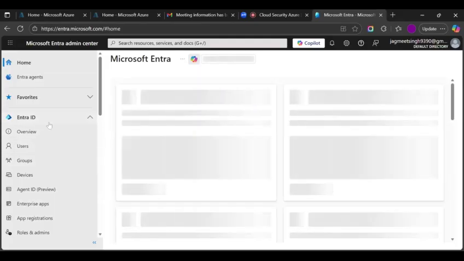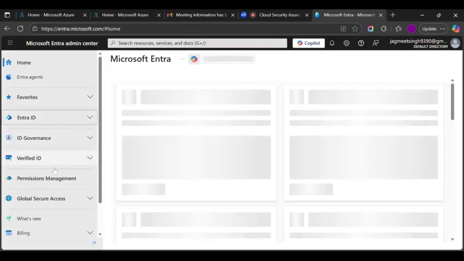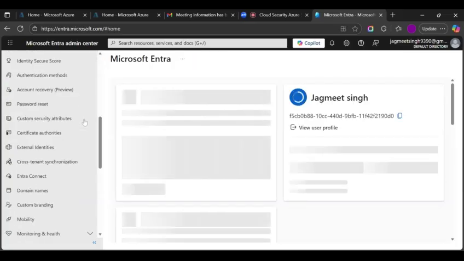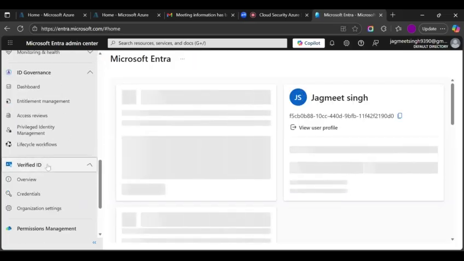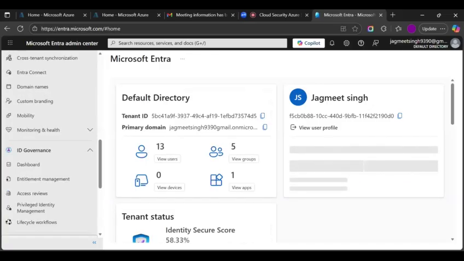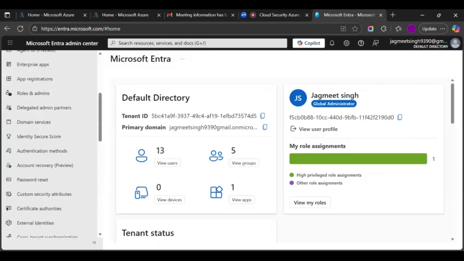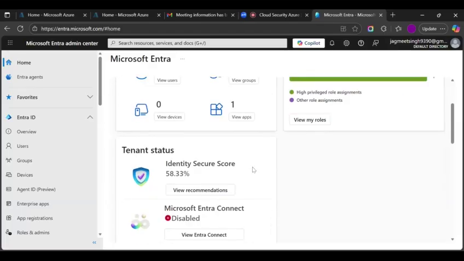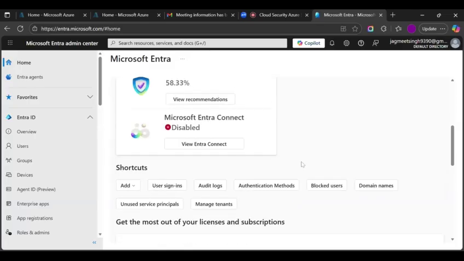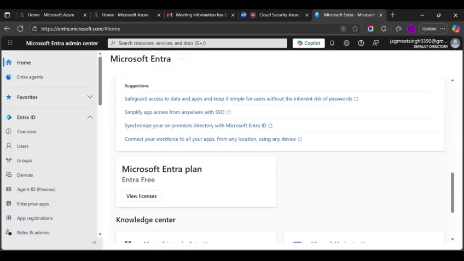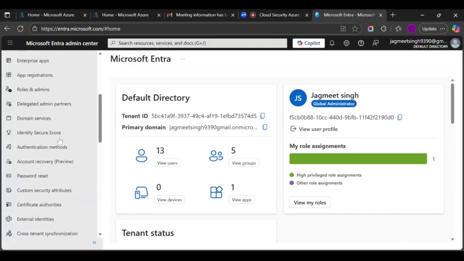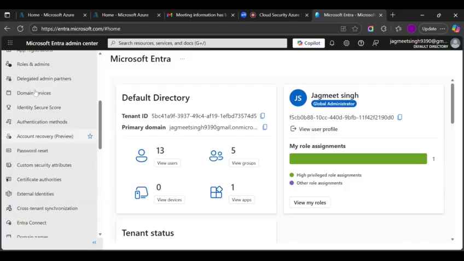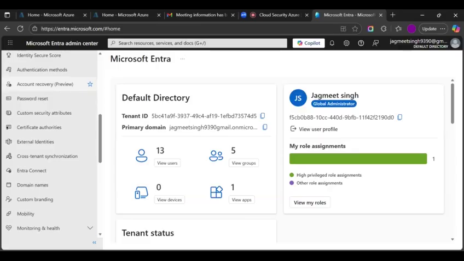See that? If I go to Entra ID, see ID governance, verified ID, permission management. Here you will see identity protection as well. Now see, this is your dashboard, your tenant, everything about it, Entra Connect, all the important things. And here you can see ID protection as well, identity protection. So these are all the settings related to it. See, there will be conditional access here. Where is it? Certificate.